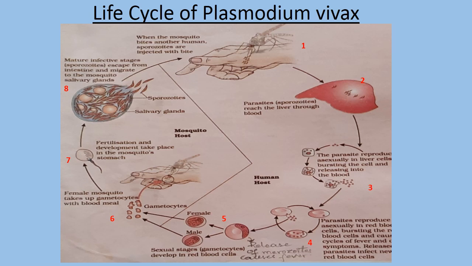So its life cycle starts from the sporozoite. From the sporozoite, it will reach the gametocyte. From the gametocyte again, it will reach the sporozoite. Clear? So the formation of sporozoite takes place in the mosquito body, and the development of gametes takes place in the human body. Clear? This is important, the 5 marks concept. Just practice this for your better understanding.